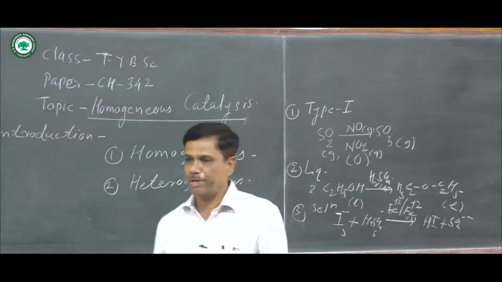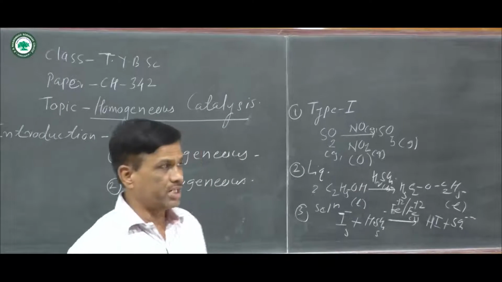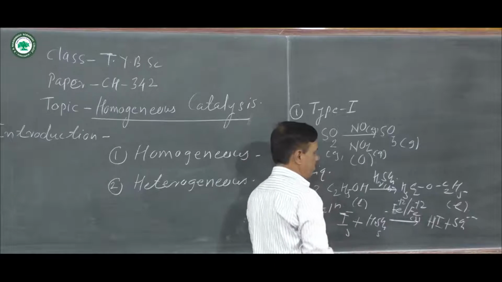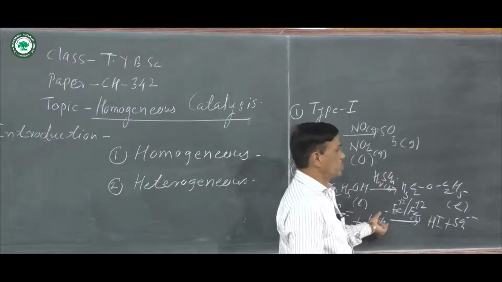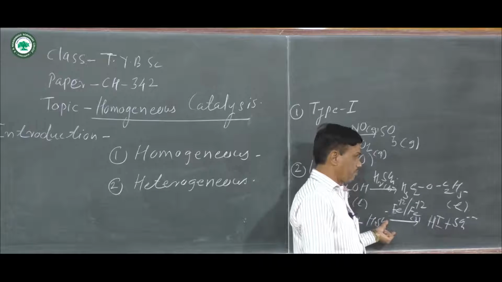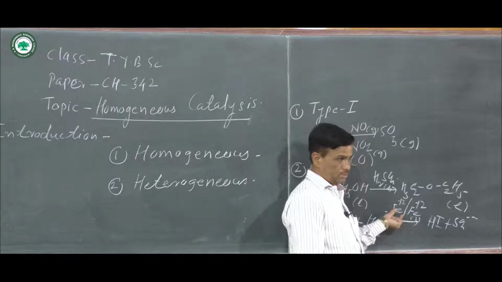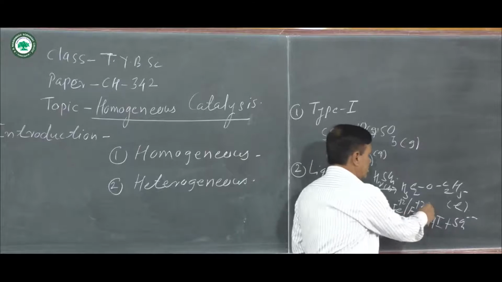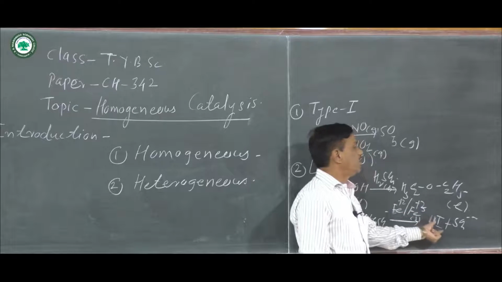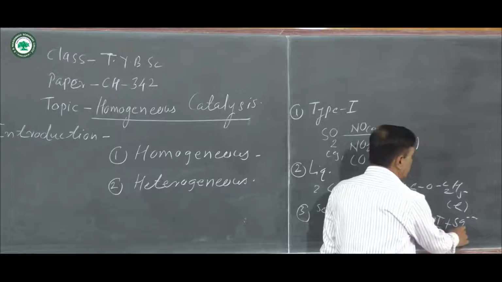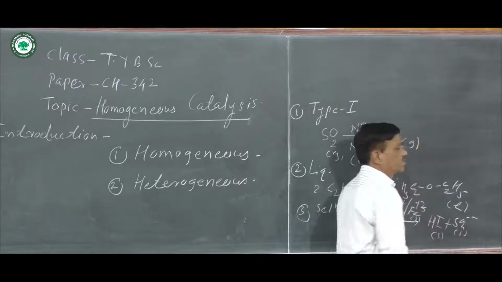SO4 double minus. When this type of reaction occurs, the iodide ion is in solution form and HSO4 single minus is in solution form. Catalysts used are either Fe2 plus (ferrous) or Fe3 plus, in solution form, and there is a formation of hydroiodic acid in solution form and SO4 in solution form.